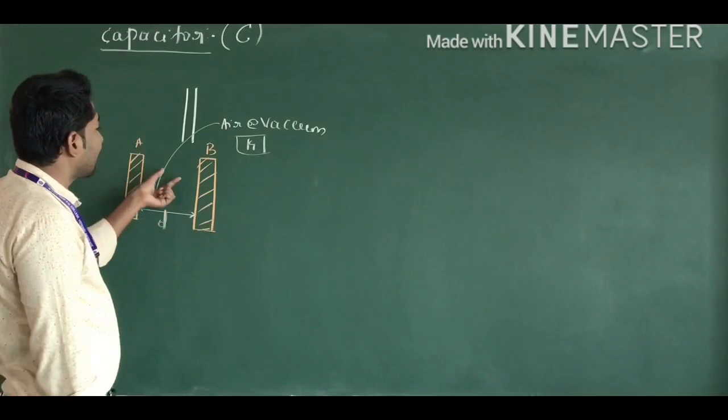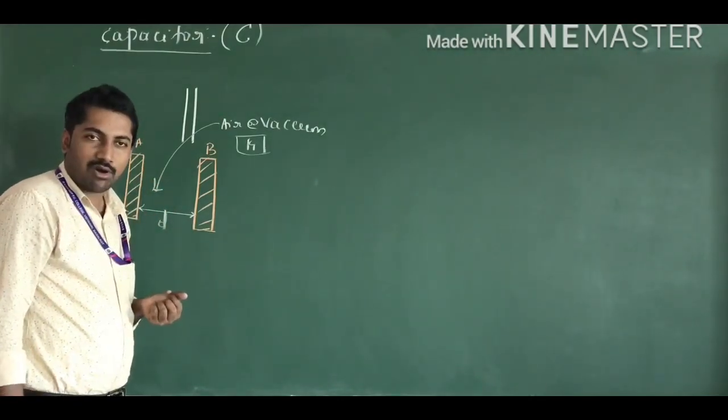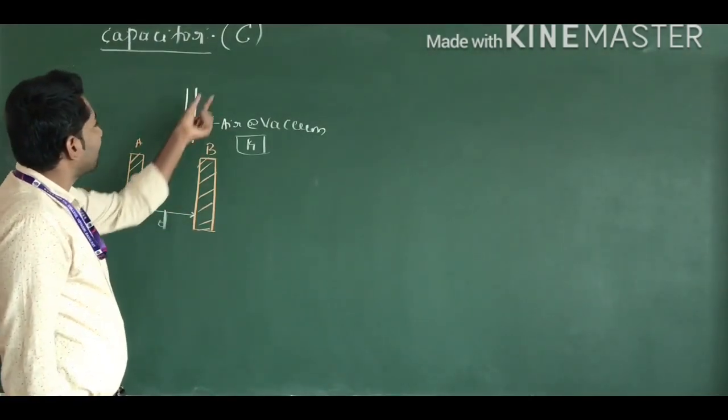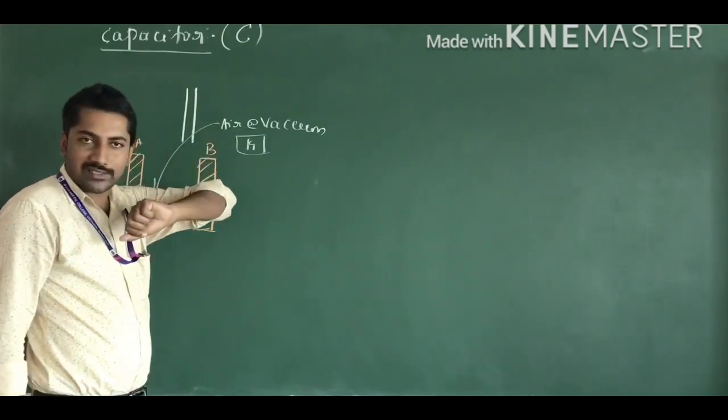This is called a capacitor. It is mathematically denoted by the symbol C.